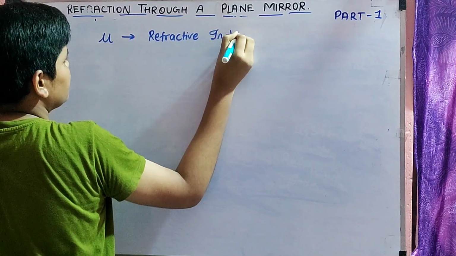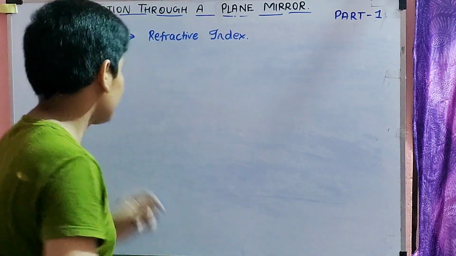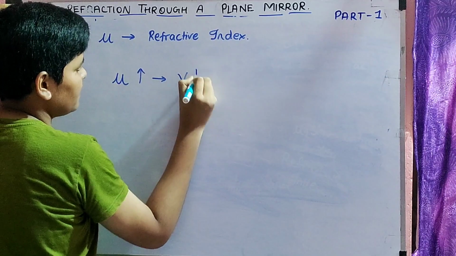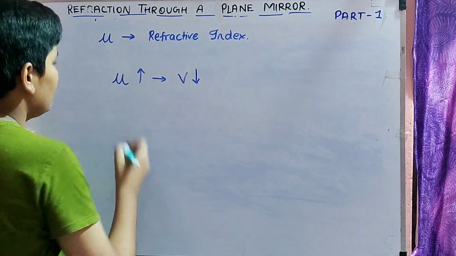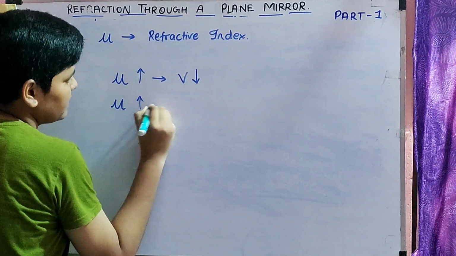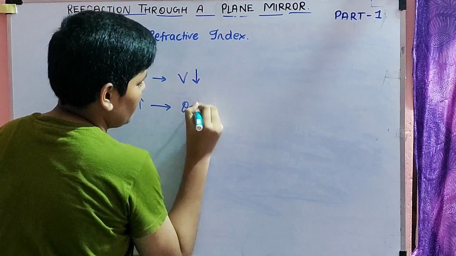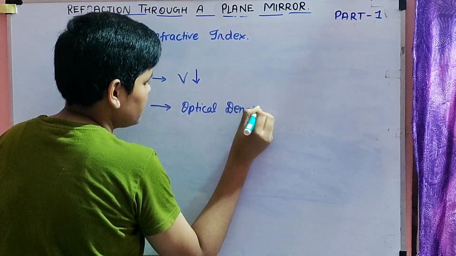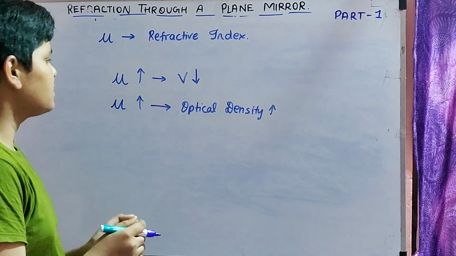If mu is greater, then the velocity of light in the medium is low. If mu is greater, then the optical density is more. So this mu is just one term which is used to specify.